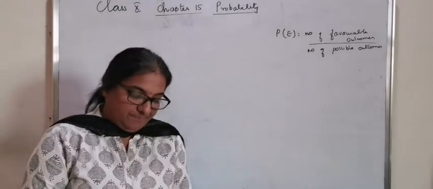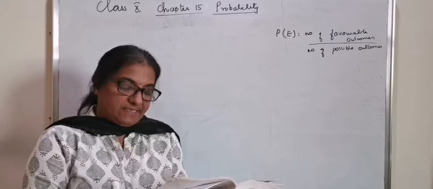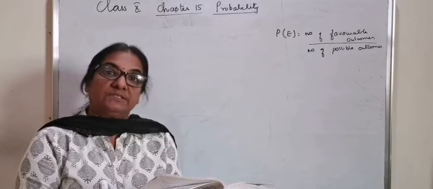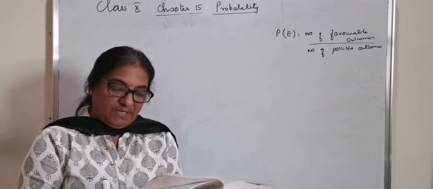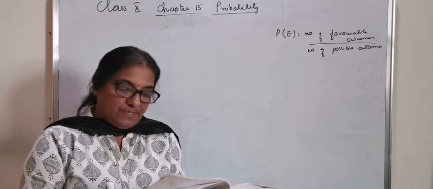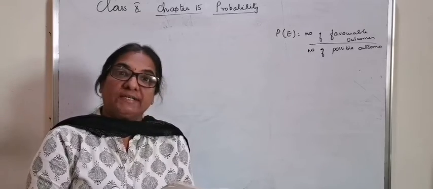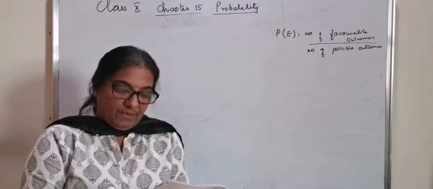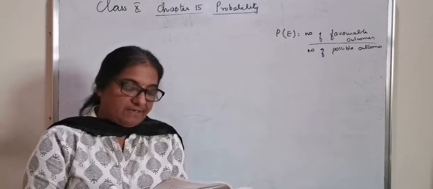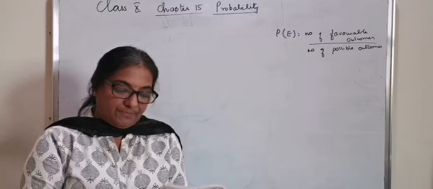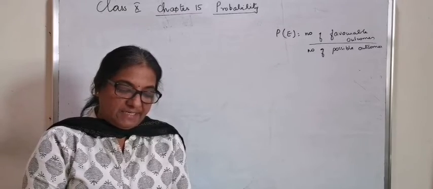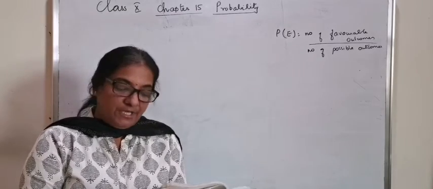Question number 16. 12 defective pens are accidentally mixed with 132 good ones. It is not possible just to look at the pen and tell whether or not it is defective. One pen is taken out at random from this lot. Determine the probability that the pen taken out is a good one.